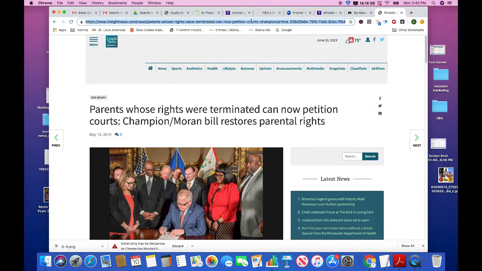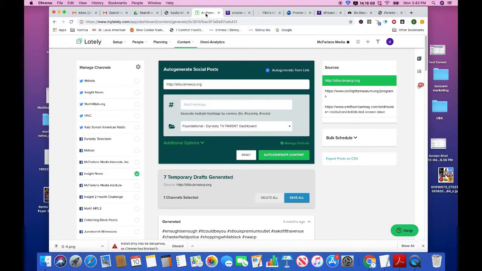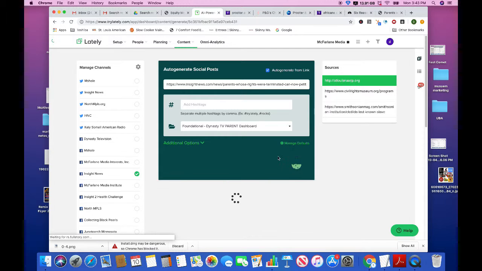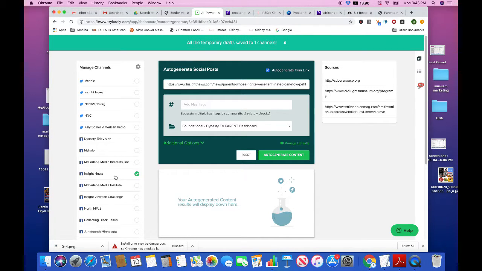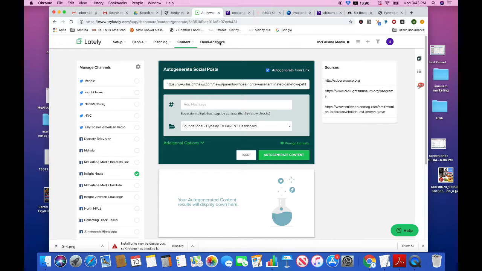Grab that link, copy it, bring it in. And this time we're going to add a few hashtags to it as well after we've generated the post. So we hit auto generate. And it created 10 pieces of this particular article. And we're saving them all to Insight News as drafts.